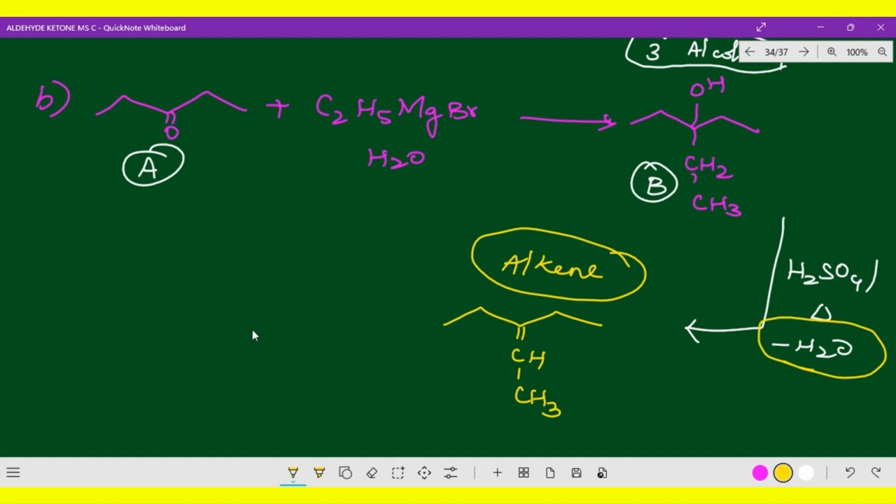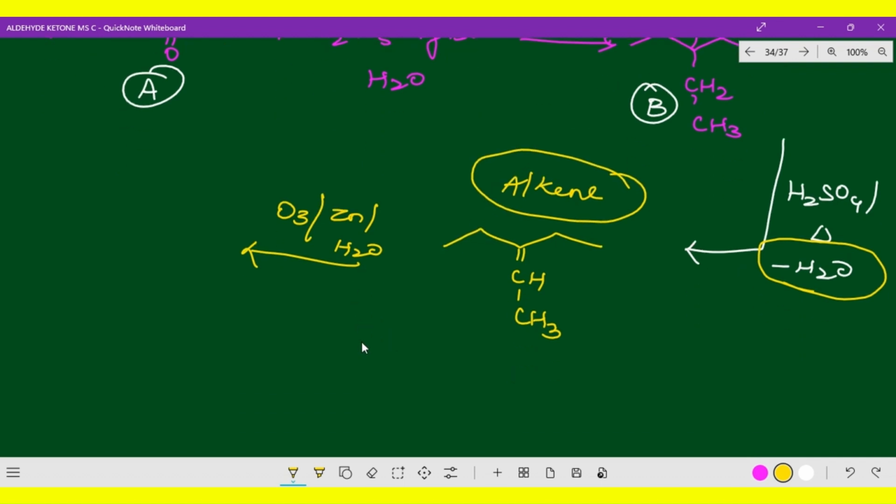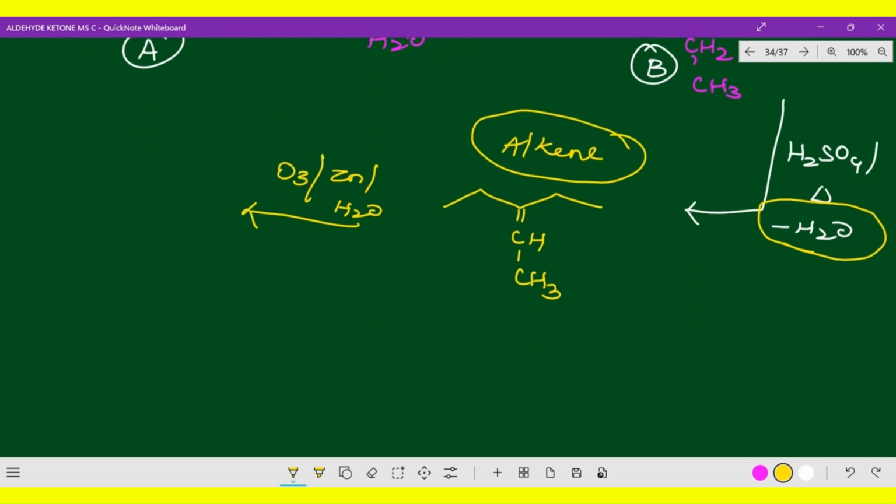Now here ozonolysis, O3 combined with zinc dust along with water. So the product is here. The bond breaks over here, and you will get one oxygen here, one oxygen there, and one more oxygen which is released with zinc oxide. So you will get the compound like this. The bond breaks over here, one oxygen here, one oxygen here. So one oxygen on this side means acetaldehyde, and one oxygen on the other side means ketone.